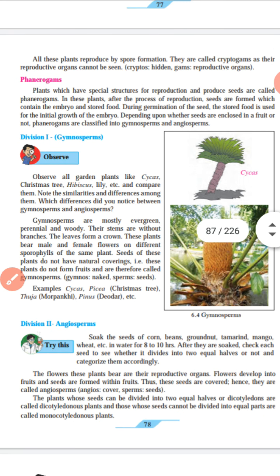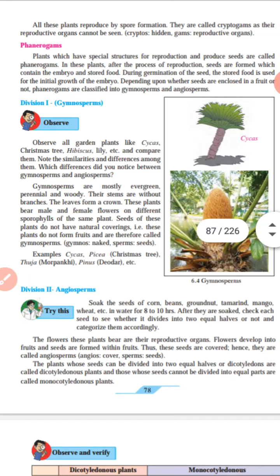Let's see here. Observe garden plants like cycas, Christmas tree, hibiscus, lily, and compare them. Means first of all you should observe the garden plants and then compare them. Note the similarities and differences among them. Which differences did you notice between gymnosperm and angiosperm?